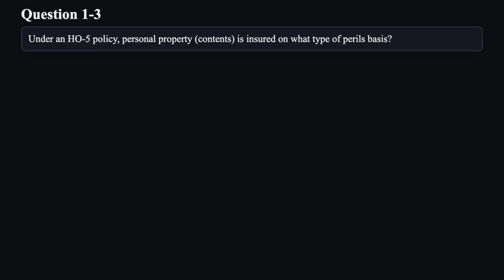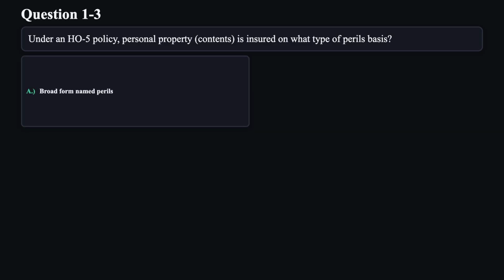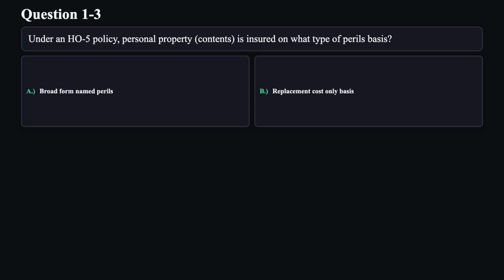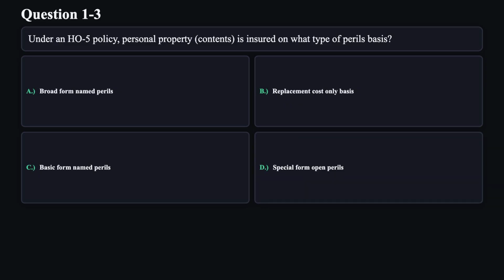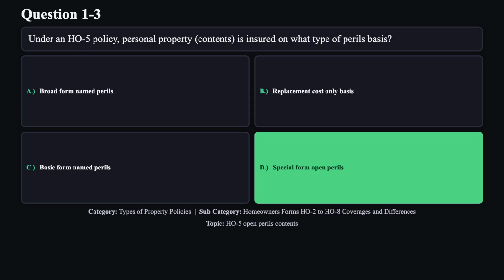Question 3. Under an H05 policy, personal property, contents, is insured on what type of perils basis? A. Broad form named perils. B. Replacement cost only basis. C. Basic form named perils. D. Special form open perils. The correct answer is D.